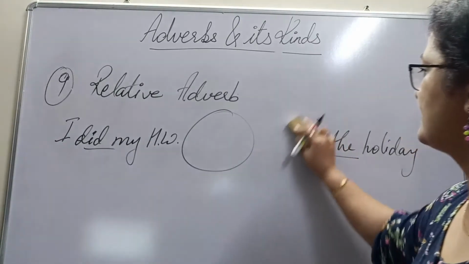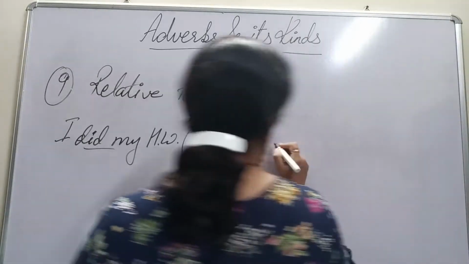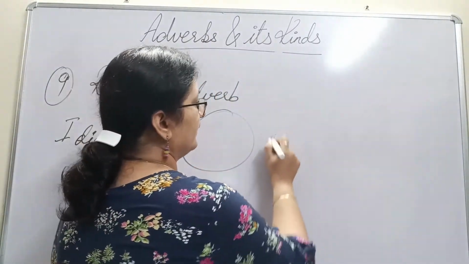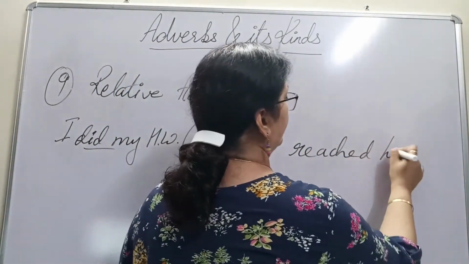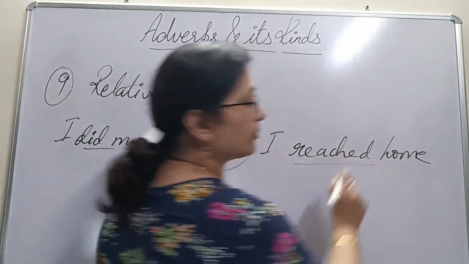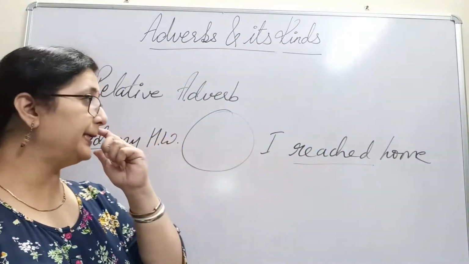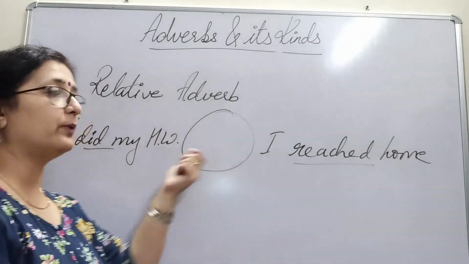In that case, the sentence doesn't fit in. Let's say some word will be here. I did my homework. I reached home. I need a verb on the second phrase also, right? So one verb here, did, another verb here, reached, and getting these two phrases with verbs attached with one word.